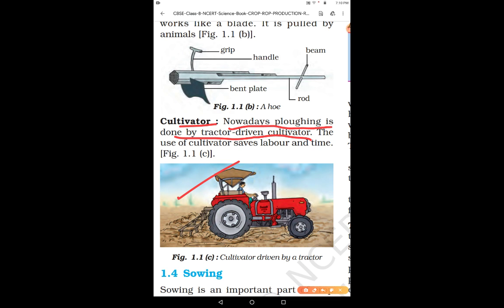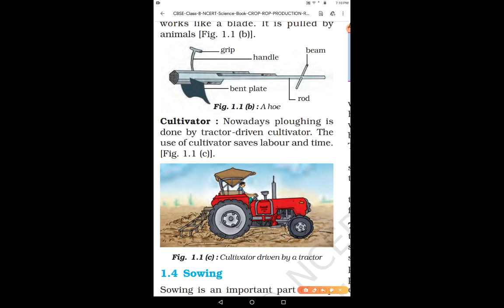The cultivator is attached to a tractor and then it is driven. Farmers generally prefer these cultivators because they save time and labor. Not much labor is required and it saves the time also. These are the advantages of using a cultivator, right?